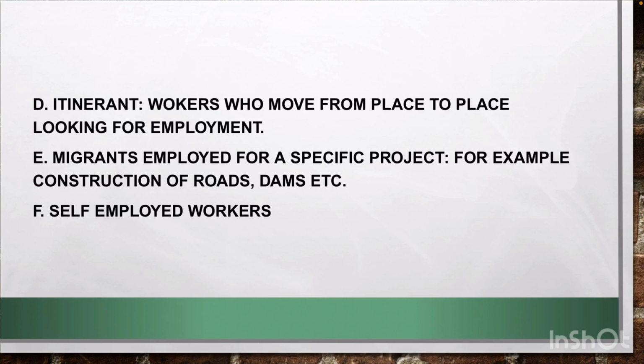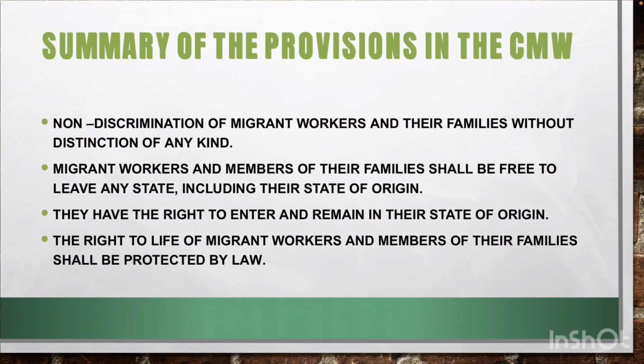So now let us look at the summary of provisions in the CMW. Non-discrimination of migrant workers and their families without distinction of any kind. It prohibits discrimination against migrant workers. The migrant workers and members of their families shall be free to leave any state, including their state of origin. They are free to leave any state. If they are in Zambia, they are free to leave Zambia and go back to their own country or go to any other country they would want to go to. They have the right to enter and remain in their state of origin.